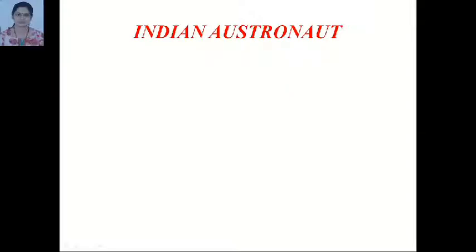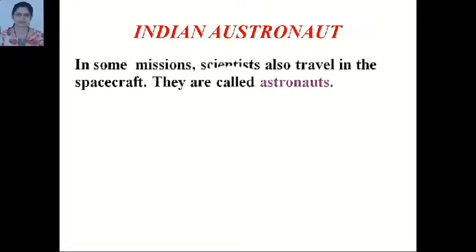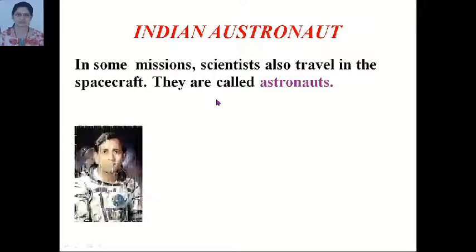Now about Indian astronauts. Do you know about Indian astronauts? In some missions, scientists also travel in the spacecraft. They are called astronauts. Rakesh Sharma is the first astronaut. Rakesh Sharma became the first Indian astronaut to go into space in 1984. He spent 8 days on a space station for a joint mission of ISRO and the Soviet Intercosmos.